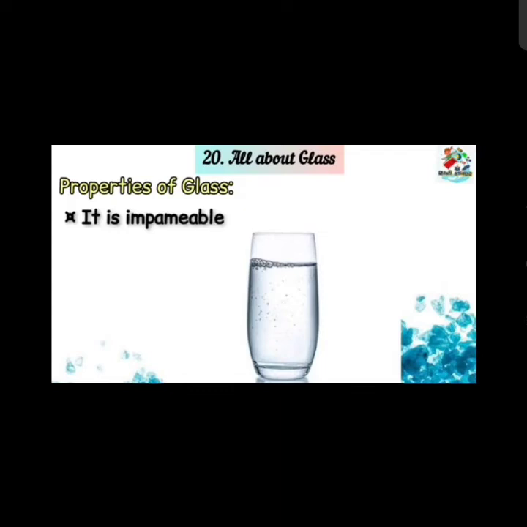It is impermeable. Impermeable means if you put any liquid, any juice into the glass, it will not fall down, it will remain in it. If you are putting yellow color paint water in the glass, the glass will not become yellow, it will not be stained. The glass will remain transparent and as white as it was before. So it is impermeable.